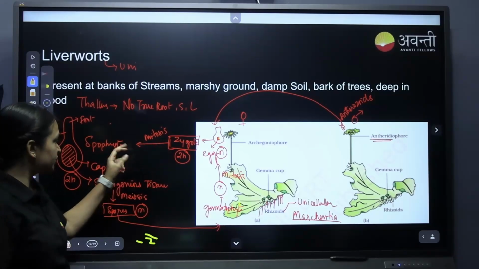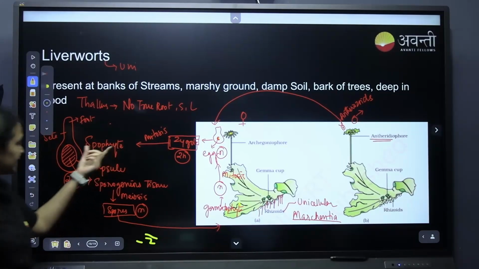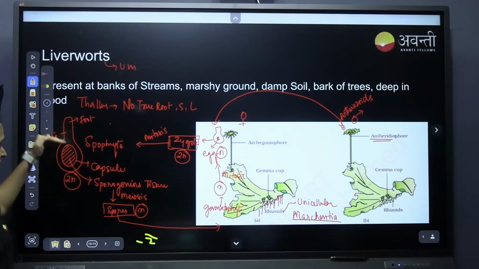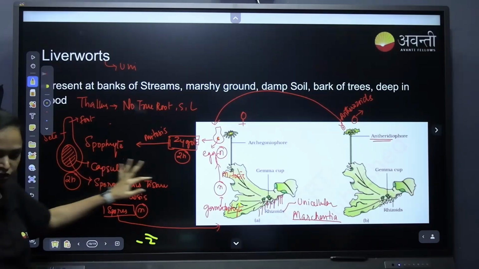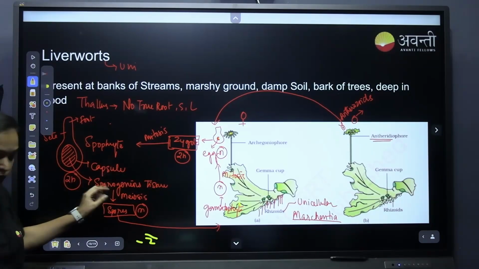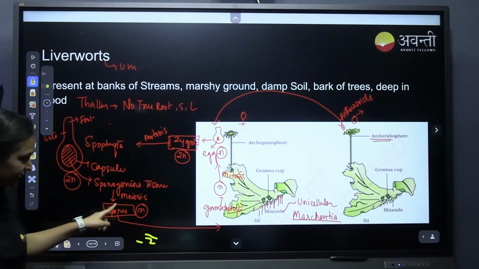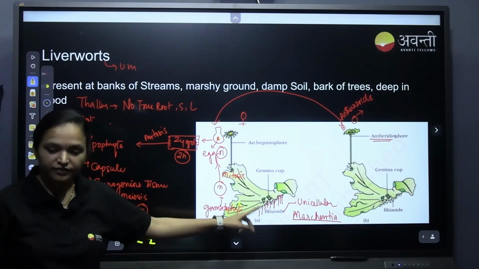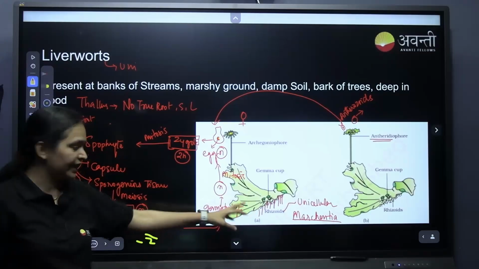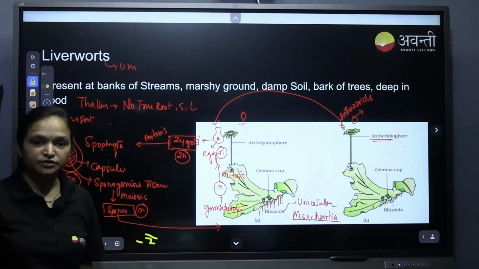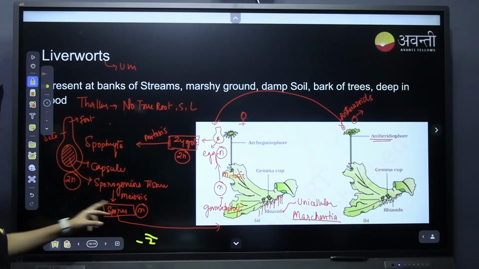It undergoes mitosis to form the sporophyte. That sporophyte has three things: foot, seta and capsule. Inside the capsule there is sporogenous tissue. Sporogenous tissue undergoes meiosis to form spores. Spores are haploid in nature. They go and fall on the wet marshy area and grow as a gametophyte. Understood? This is the life cycle of liverworts.